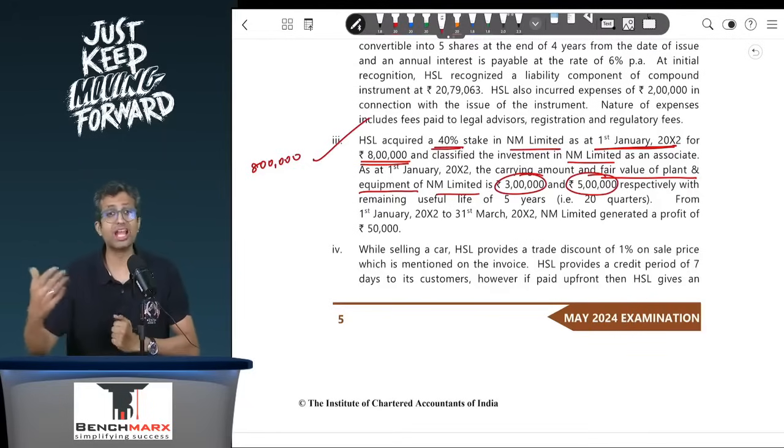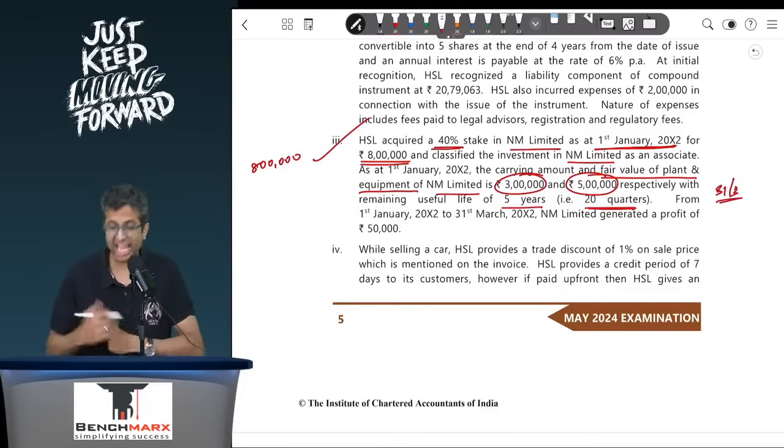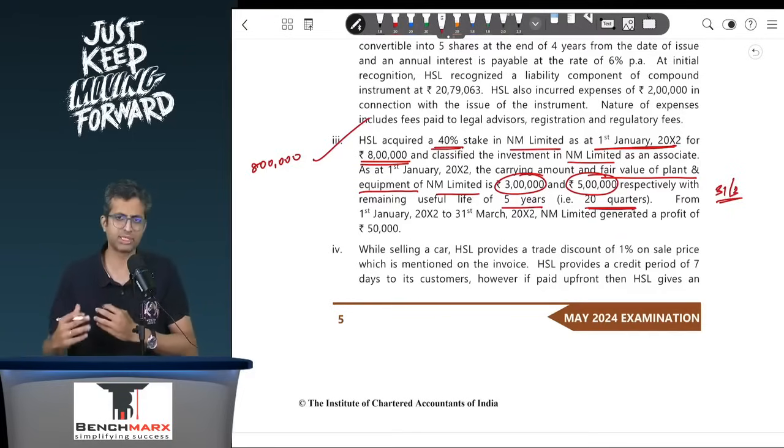When you were to identify goodwill for an associate, for that you will take your 5 lakhs, which is the fair value of the net assets, into consideration. With the remaining useful life of 5 years, that is 20 quarters. Why are we mentioning quarter? Because year ending seems to be 31st March. So from 1st January, if you have to consider any depreciation, etc., 3 months have gone by, that is 1 quarter.